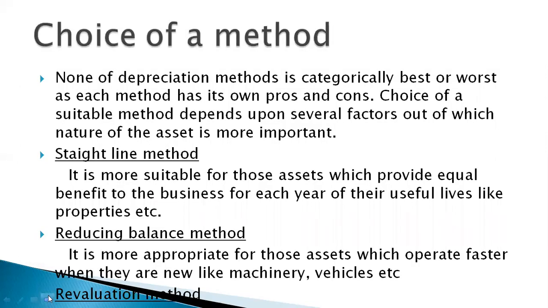Now, very important part of the lesson, choice of a method. Students, none of the depreciation methods is categorically best or worst, as each method has its own pros and cons. The choice of a suitable method depends upon several factors, out of which nature of asset is more important. Straight line method is more suitable for those assets which provide equal benefit to the business for each year of their useful lives, like properties, buildings, etc. On the contrary, reducing balance method is more appropriate for those assets which operate faster when they are new, like machinery, vehicles, transport. And in the end, revaluation method is used only for inexpensive items.